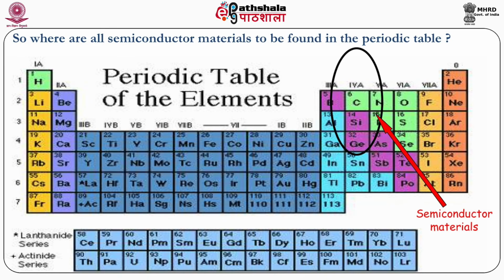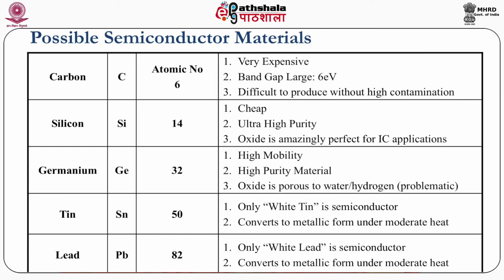So now if you look into the periodic table, the fourth group elements, as we said, the semiconductors are basically the materials which have 4 valence electrons. So based on that, the periodic table says the fourth group elements are the materials which are kept into the category of semiconductor materials. So now you will say that only the materials which are there in the fourth group are the semiconductor materials. No, this is not the criteria.